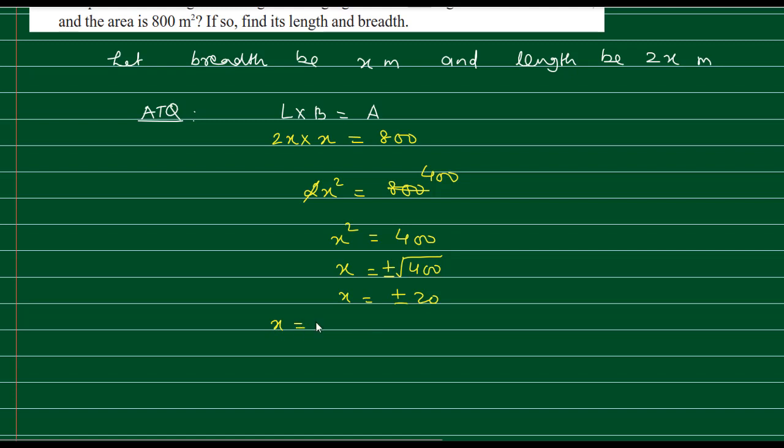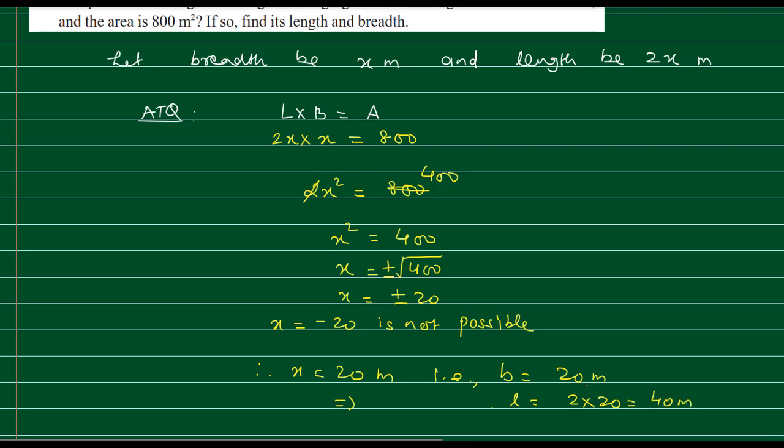So x is equal to minus 20 is not possible. Therefore x is equal to 20 meter, that is breadth is equal to 20 meter. This implies length will be 2x, that is 2 into 20, that is 40 meter.